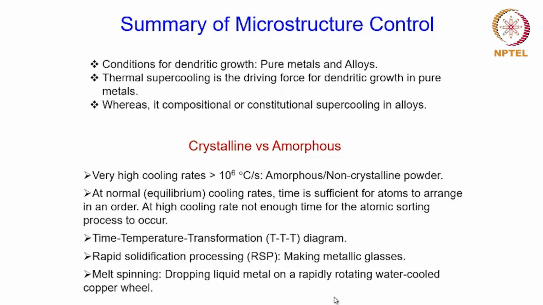And this thin ribbon then later on can be crushed or broken down into a powder. So that's how you can also generate amorphous powder with the help of this rapid solidification processing techniques.